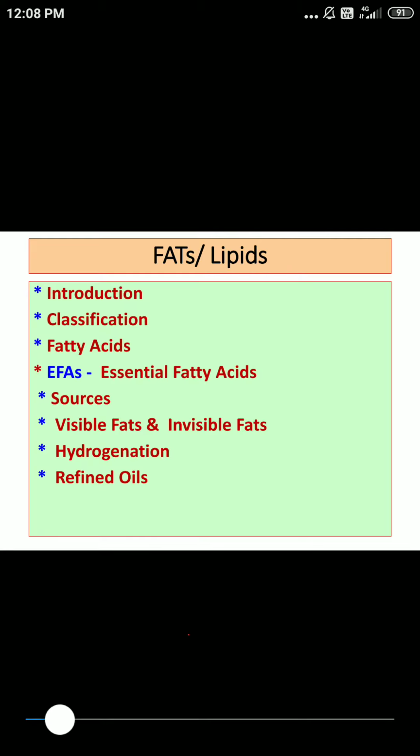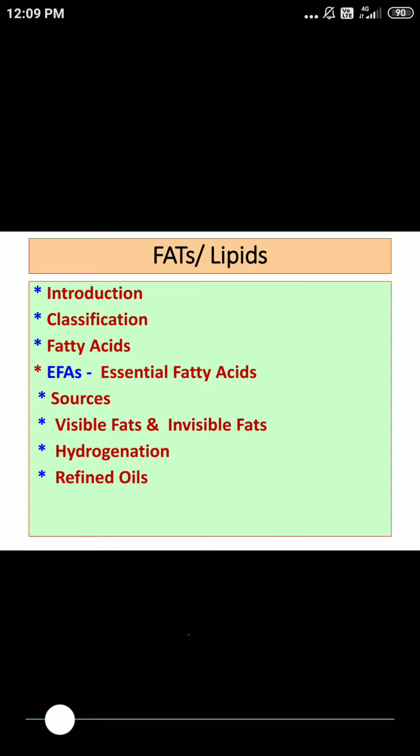Regarding dietary sources for fats, we can obtain fats from animal foods, from vegetable foods, and invisible fat, the fat present in invisible form in different cereals, pulses, or nuts. And don't forget the endogenous source: fats in our body can be produced from carbohydrate, as carbohydrate may get converted into fats.